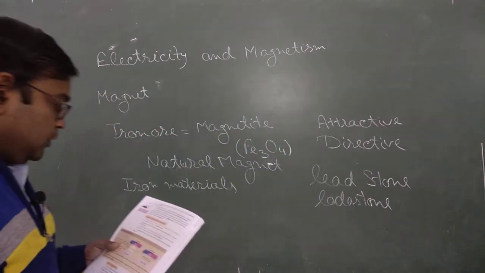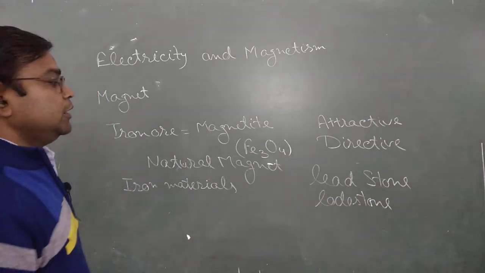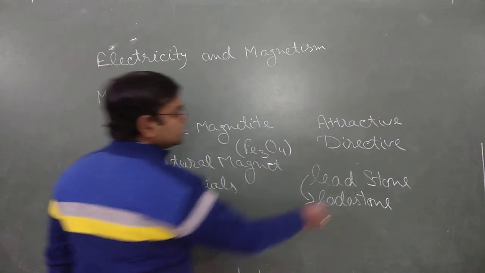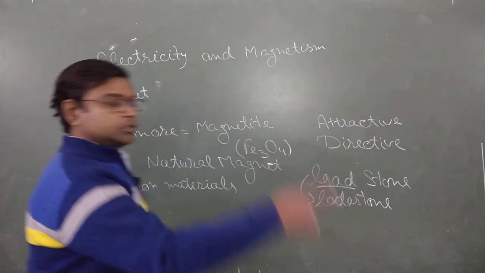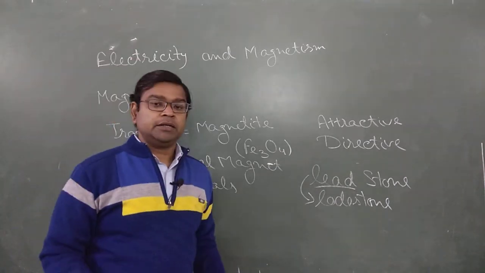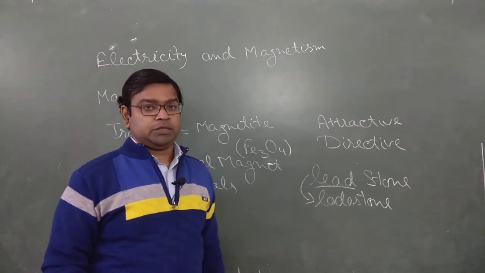They altered the word, but actually it is lead stone, leading towards the north direction. So this is the introduction of magnet. We are going to discuss some types of magnet and some other properties of magnet.